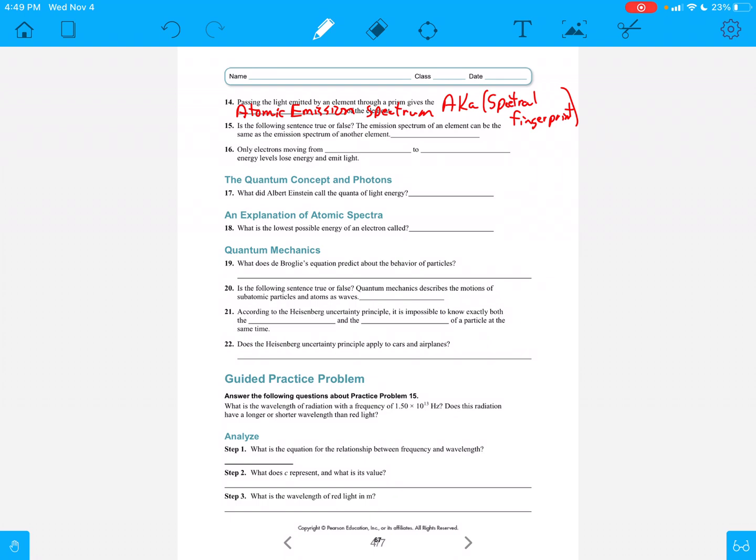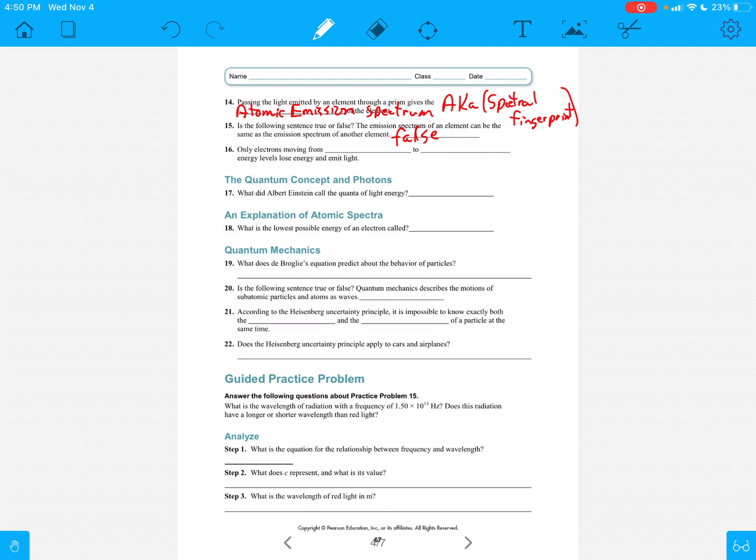Okay, number 15. Is the following sentence true or false? The emission spectrum of an element can be the same as the emission spectrum of another element. Well, can you have the same fingerprint as another person? The answer is no, and so this is definitely false. That's what makes these emission spectrums so incredibly awesome, because anytime you see that emission spectrum, even if you're on another planet or another part of the universe, it's going to be the same fingerprint every time, and so you always know what element you're dealing with.